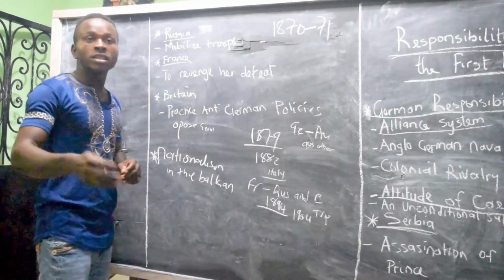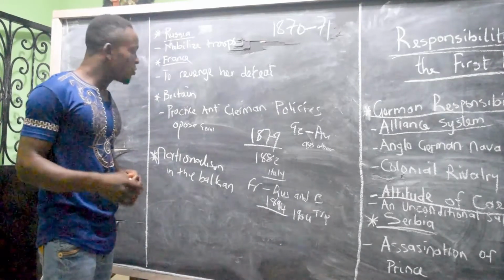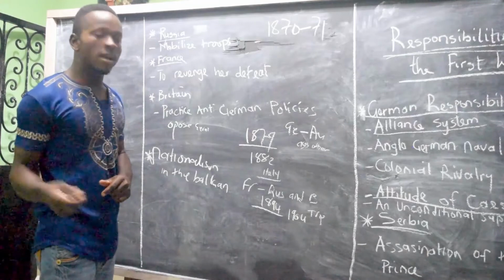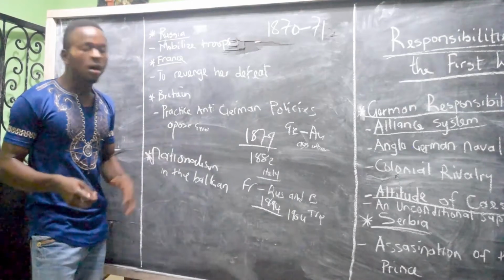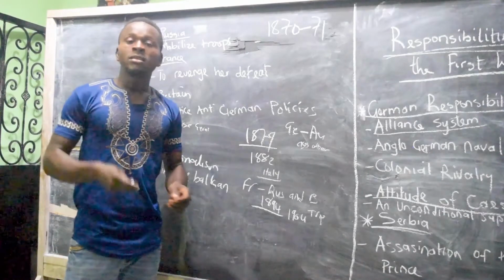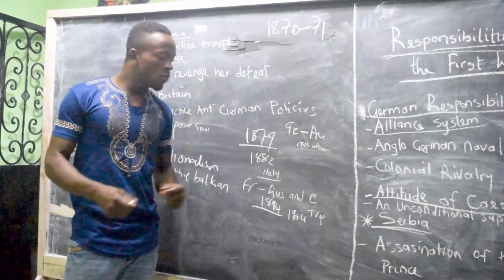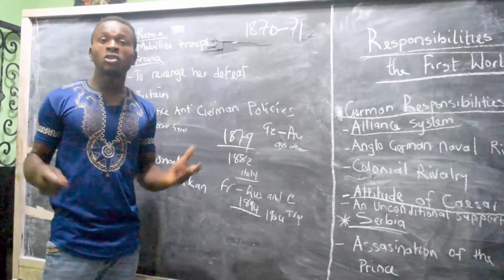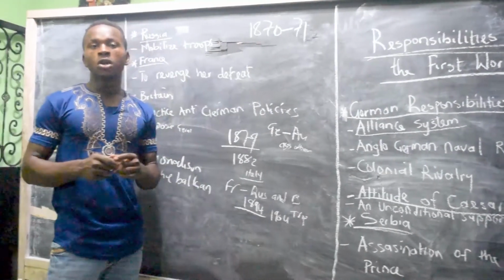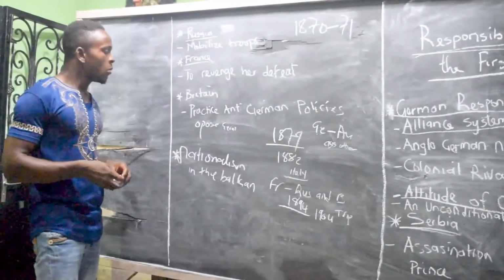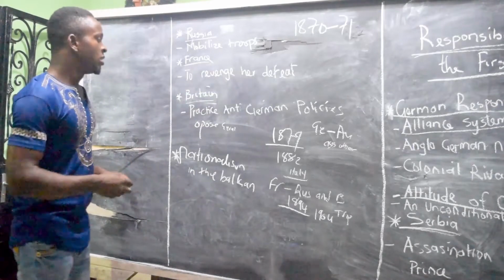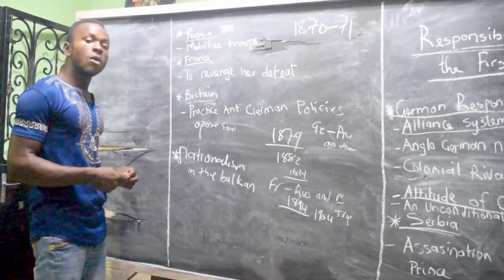Therefore, his activities along the coast of Africa by forming the Triple Entente. That was in 1904, he formed the Triple Entente. His influence of forming the Triple Entente in 1904 created tension between the two camps, and therefore leading to what? The outbreak of what? The First World War in Europe. And we'll also be talking about what? Britain. How Britain influenced the outbreak of another war in Europe.